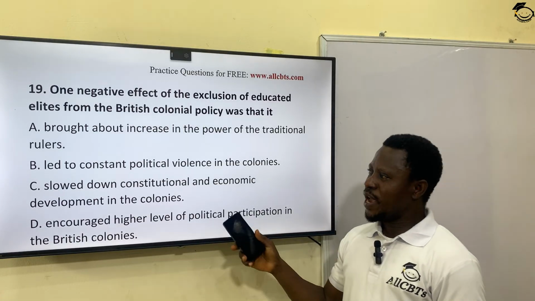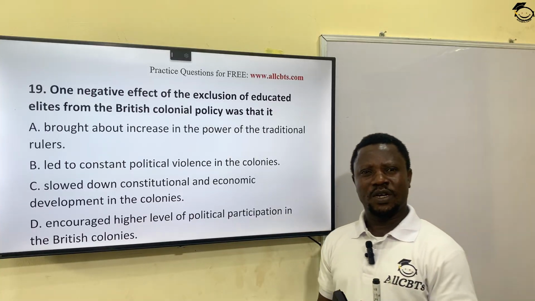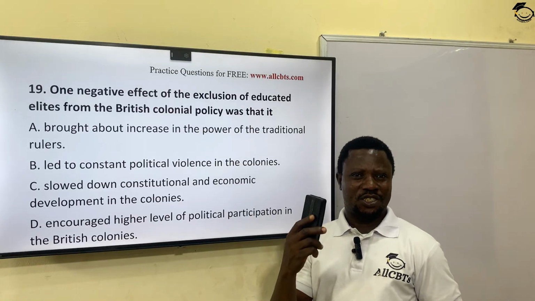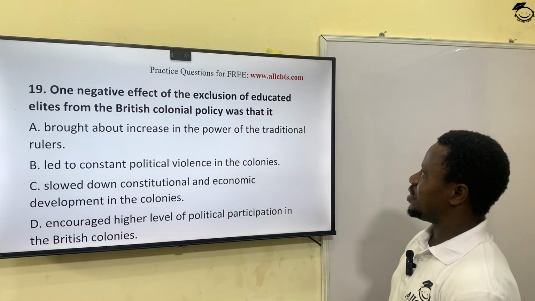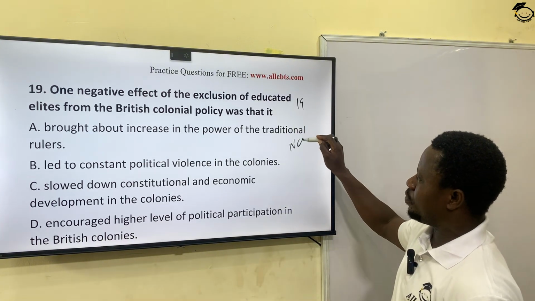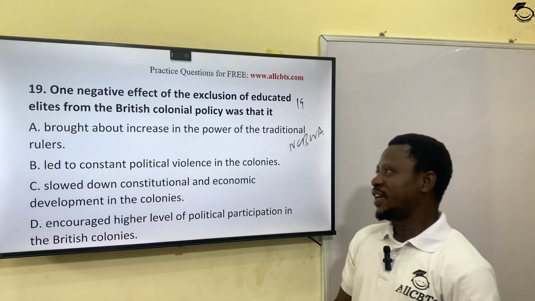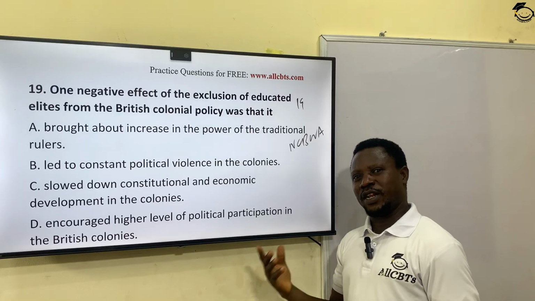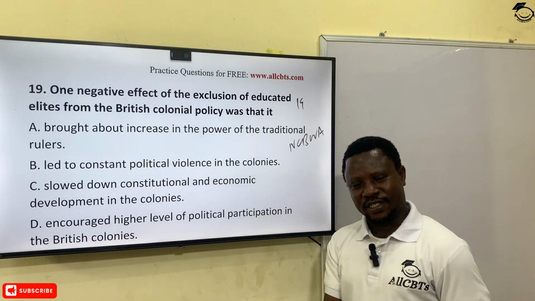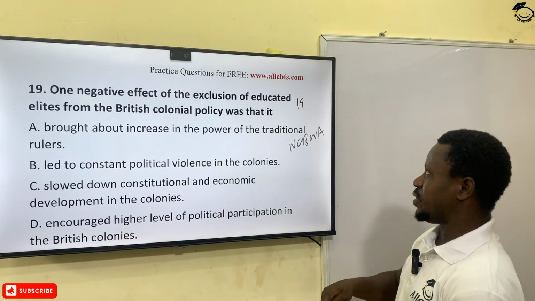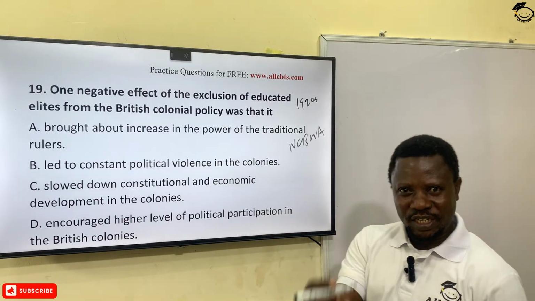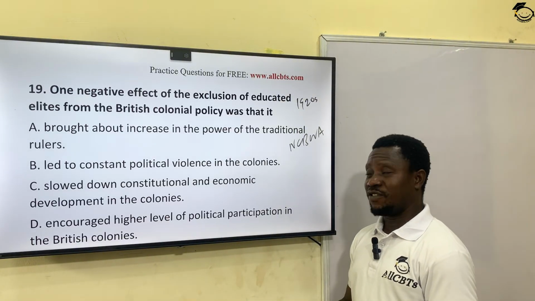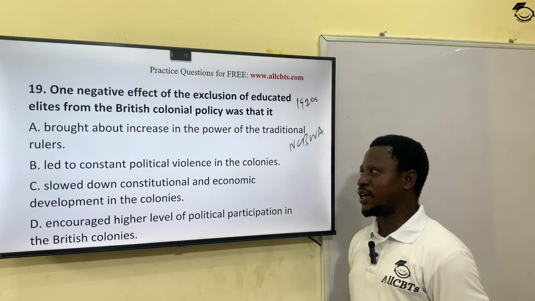Okay? But until these elites began to make some violent and non-violent moves, began to make agitations. I could remember in the 1920s, the first one in West Africa was NCBWA, when they came together and made an inroad to London to make their presence known to the colonial masters and present their needs and their requests to them. So until they started agitating, the whites did not begin to give them attention. If they had not done that, the attention was concentrated on the traditional rulers.